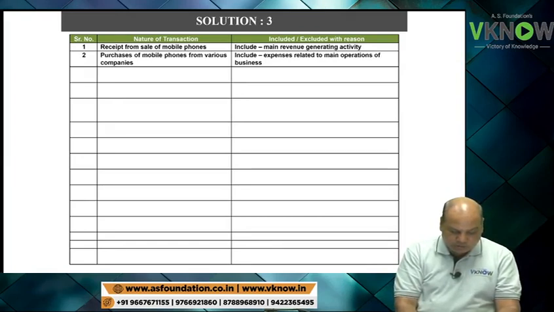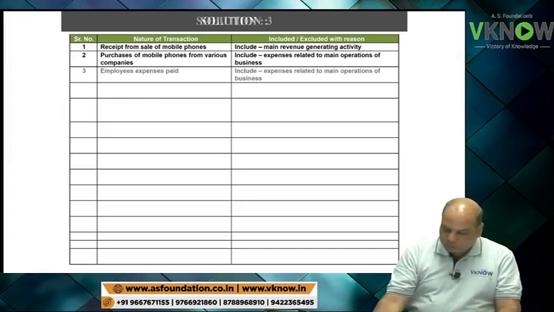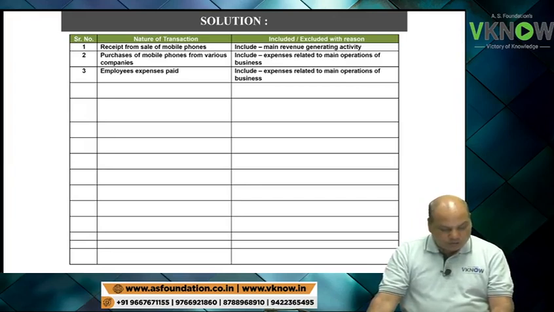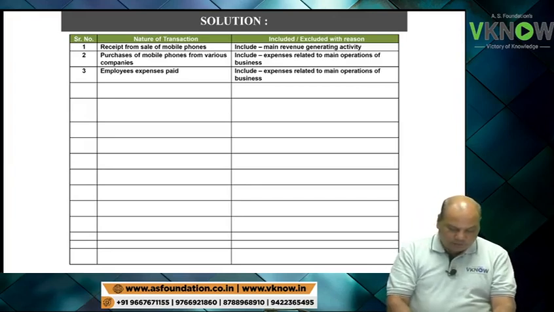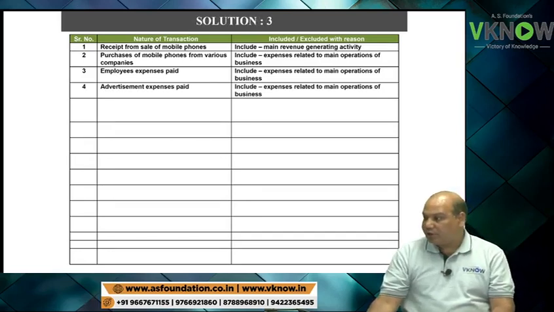Now next is employee expenses paid. Write down operating activity. Employee expenses paid, operating activity. Advertisement expenses paid, operating activity. Quickly write down.